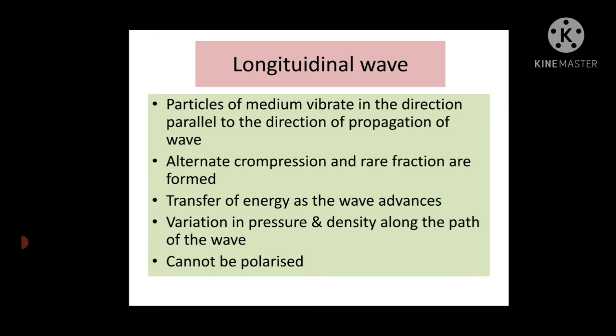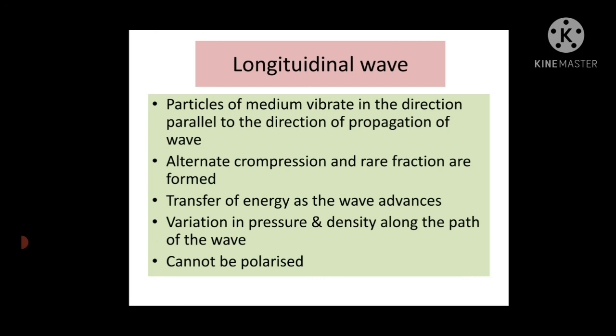Here the medium consists of different layers. When there is a vibration set into the tongue, alternate compression and rarefaction are formed.